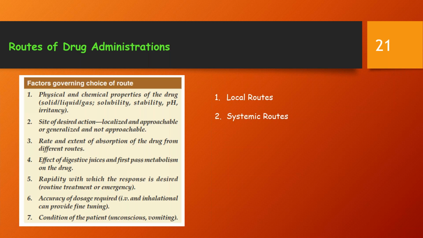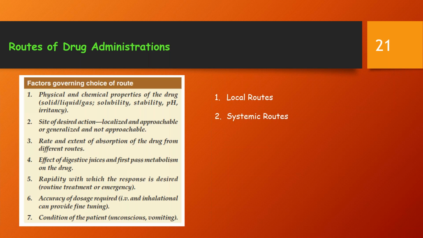Site of desired action, whether it is localized and approachable or generalized and not approachable. Rate and extent of absorption of the drug from different routes. Effect of digestive juices and first pass metabolism on the drug. Rapidity with which the response is desired. Routine treatment or emergency. Accuracy of dosage required: intravenous and inhalational can provide fine tuning. Condition of the patient, whether the patient is conscious, unconscious, or vomiting. These factors all decide the route of administration of the drug.